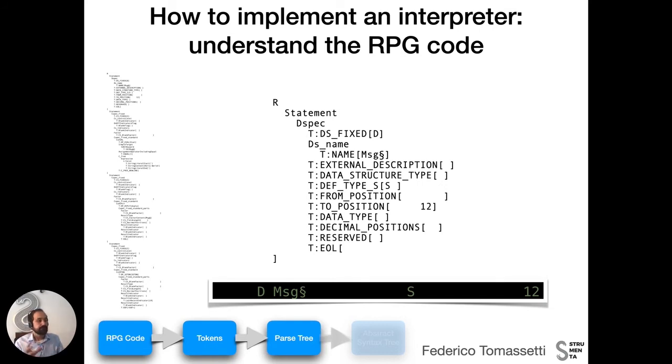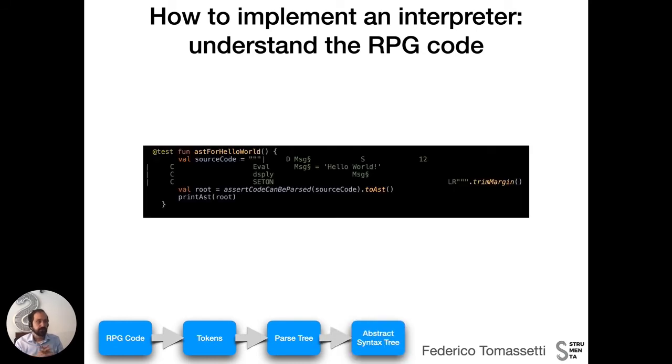So we are giving some structure to the plain list of tokens we had before, but it will not be easy to work directly with this data structure. So we want to build the abstract syntax tree from it.